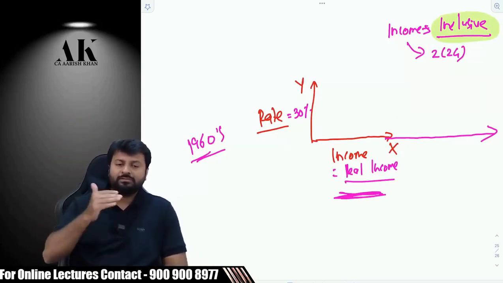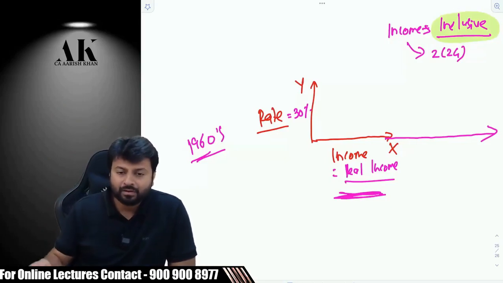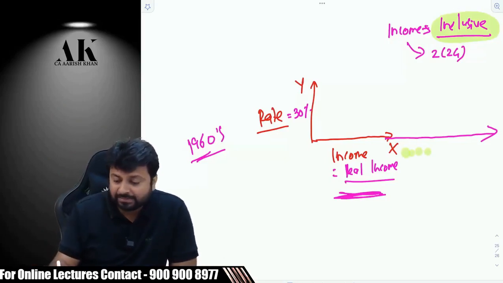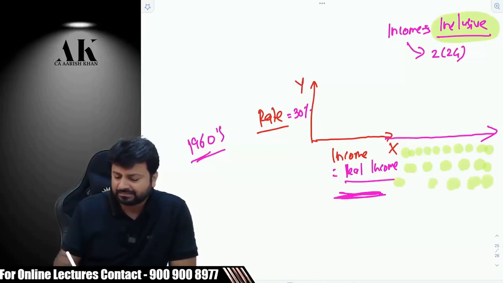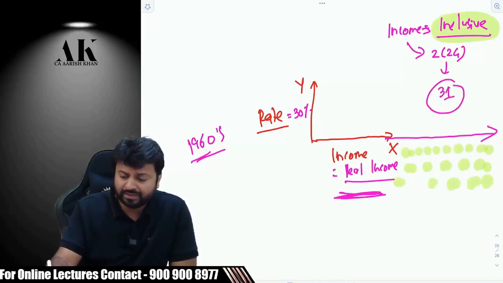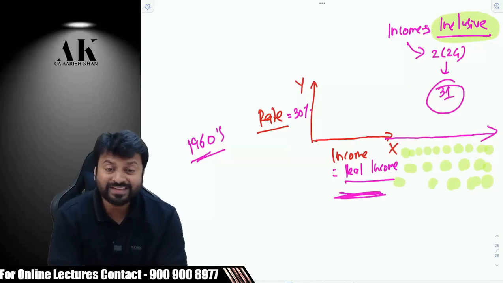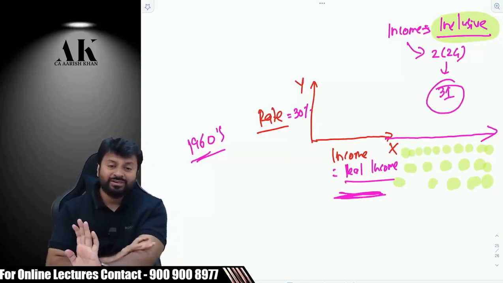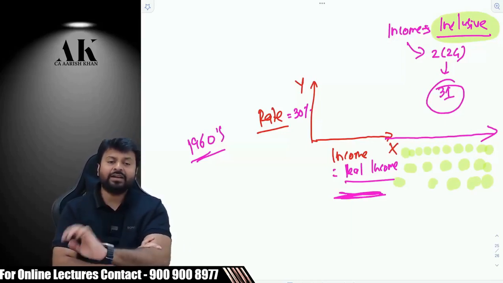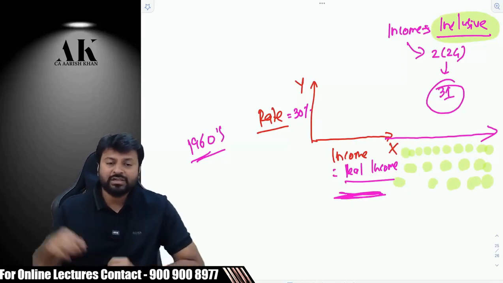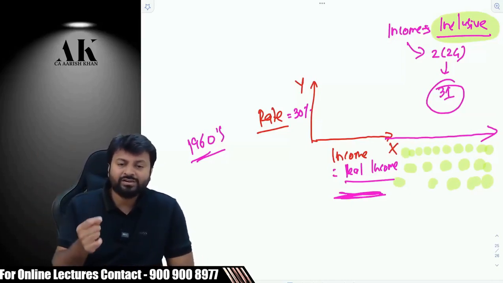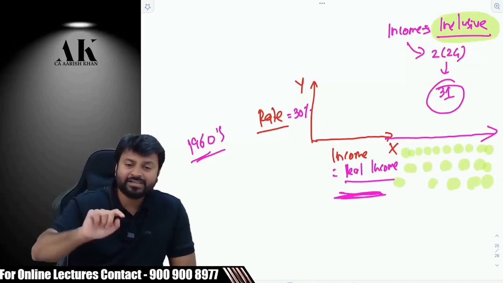Like that they increased the base. They have increased the base to such an extent that now in section 2 clause 24 there are 31 different kinds of clauses. How many? 31, not 1 or 2. 31 different kinds of incomes, which include revenue receipts also, and what? Capital receipts also.